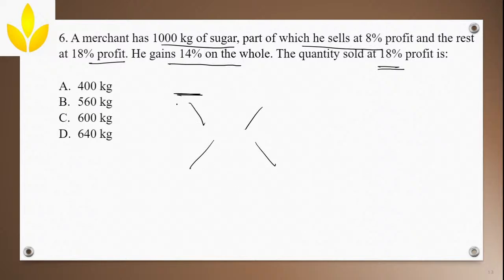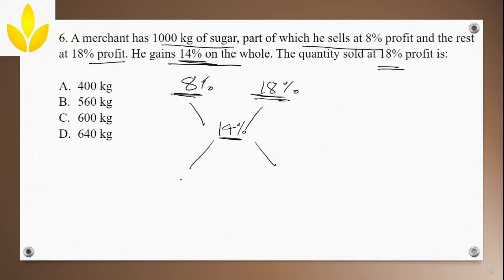You will put the dearest on one side and the cheapest on the other side, or cheapest here, dearest here, you can exchange, and the mixed one here. The whole thing mixed one here, and then you will get a ratio. From the ratio you will try to find the answer. Remember this much. Now I put 8% here, because on one thing he is earning 8% profit, on the other thing he is earning 18% profit, that we will write here. Now he gains 14% on the whole. On the whole, both together he gains 14%, so that mix you will write here. Now try to find the ratio.